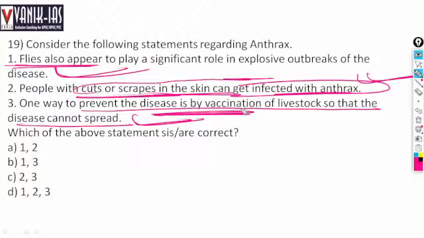Remember, penicillin has been the antibiotic of choice in recent years. There are also other antibiotics, but the best way is to vaccinate the animals so that the disease will not spread. So all three statements are right regarding anthrax.